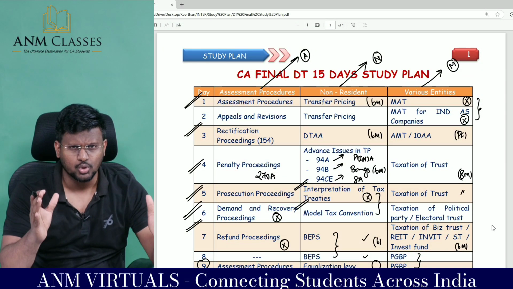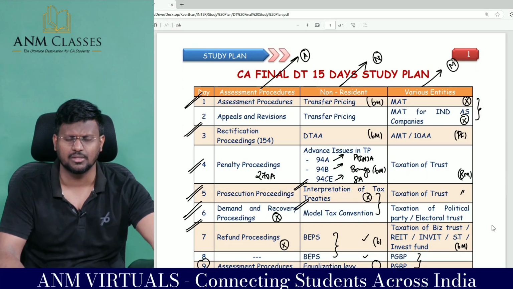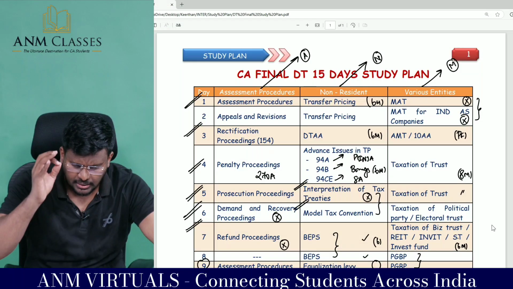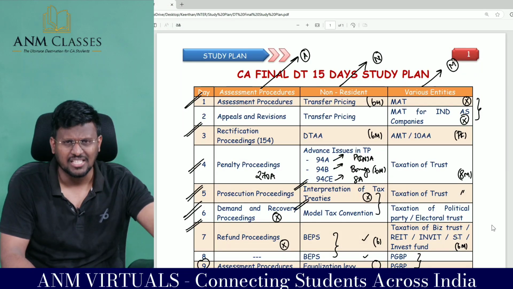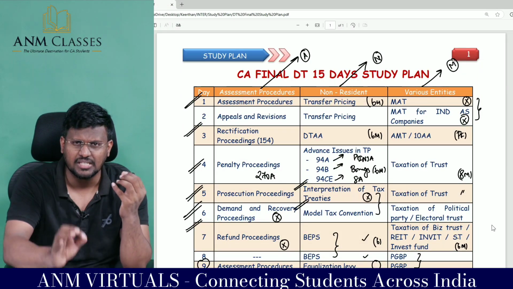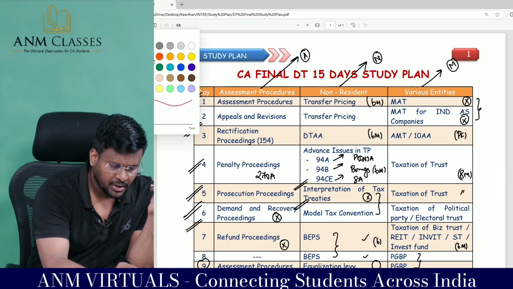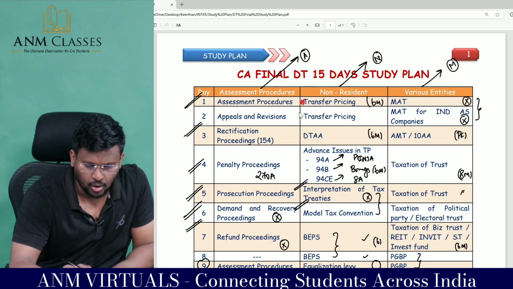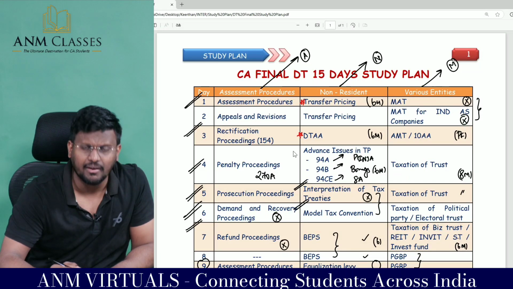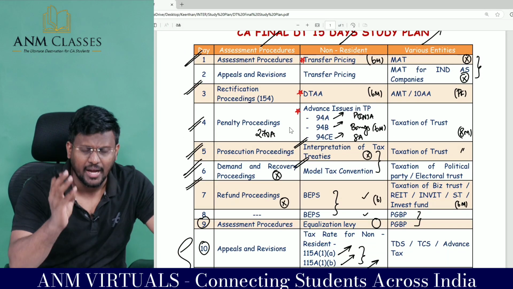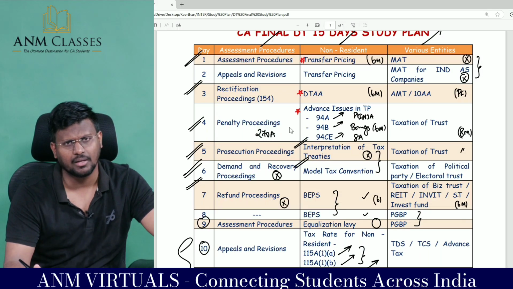Because in the coming 25 days, 30 days or 40 days, those who are writing, what I am saying only, prepare these topics mandatorily. If you ask me to list, I will tell you transfer pricing, don't skip, mandatory 6 mark. This is a red signal, there should not be any second thought on this. DTAA mandatory, 6 mark, 12 mark. Sir, advanced issues 94A, 94B, 94C mandatory.